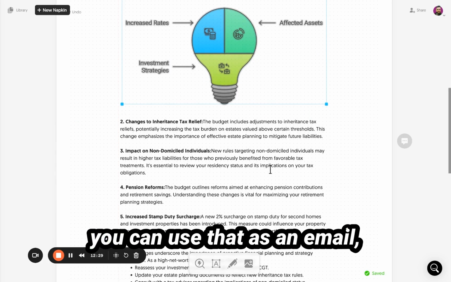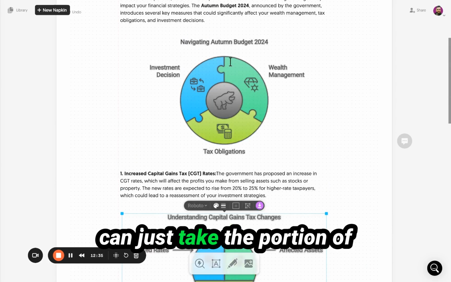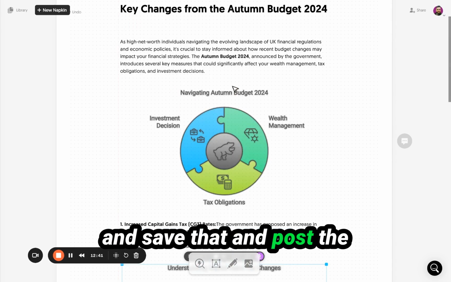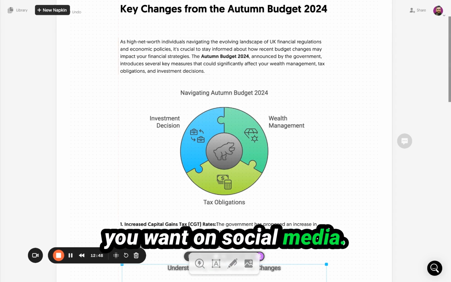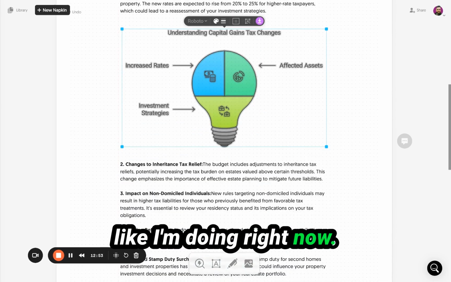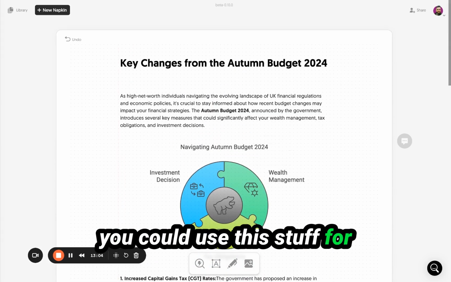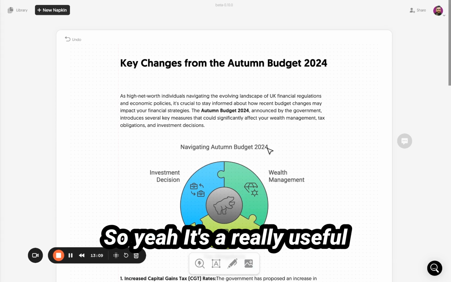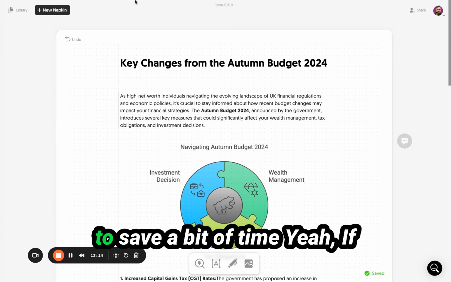And then, like I said, you can use that as an email. You can send that out as an email. If you've got an email list, you can just take the image portion and save that and post the text as a post in LinkedIn or Facebook or wherever you want on social media. There's different options. You can obviously talk through it in a video like I'm doing right now. You could use it for a slideshow presentation. There's all sorts of things you can use this stuff for. And that's just produced it literally in seconds. So yeah, it's a really useful couple of pieces of kit there that you can be leveraging just to save a bit of time.